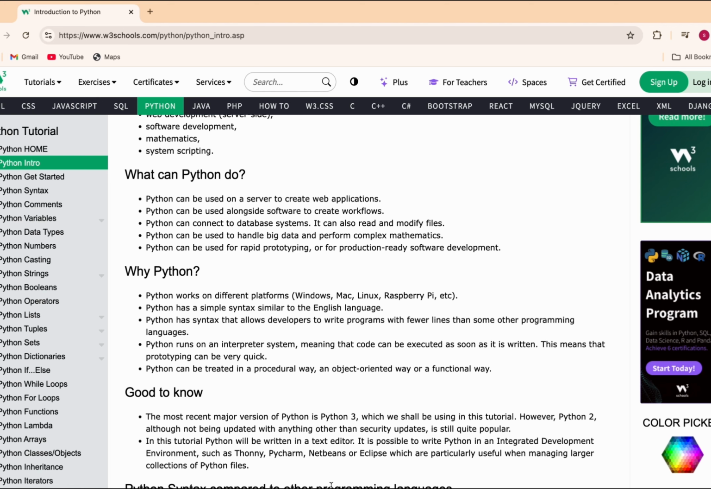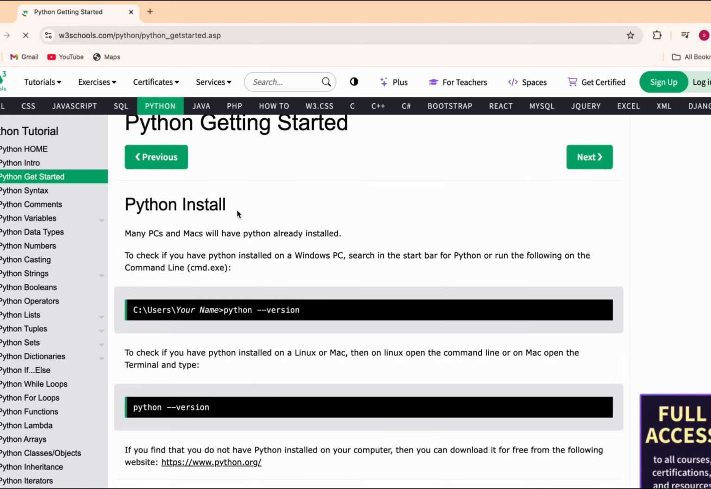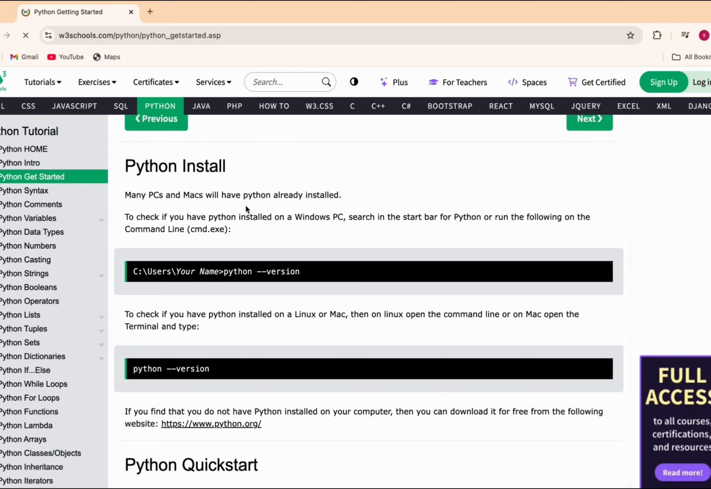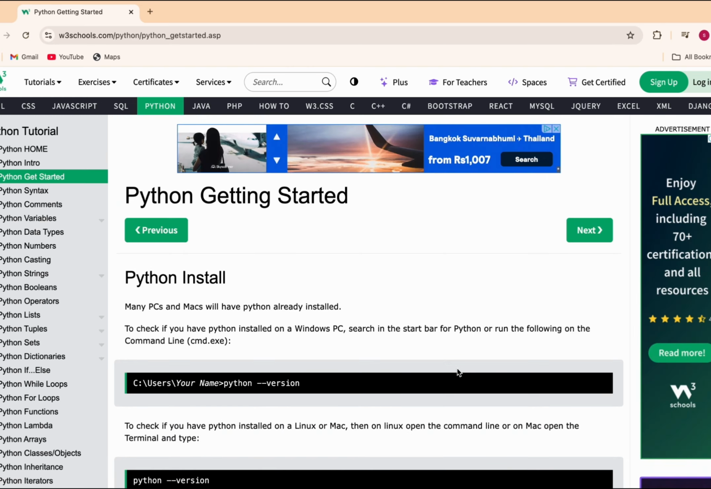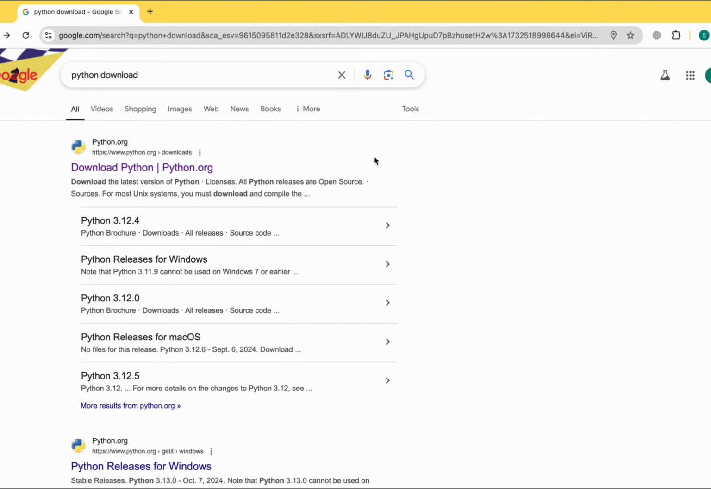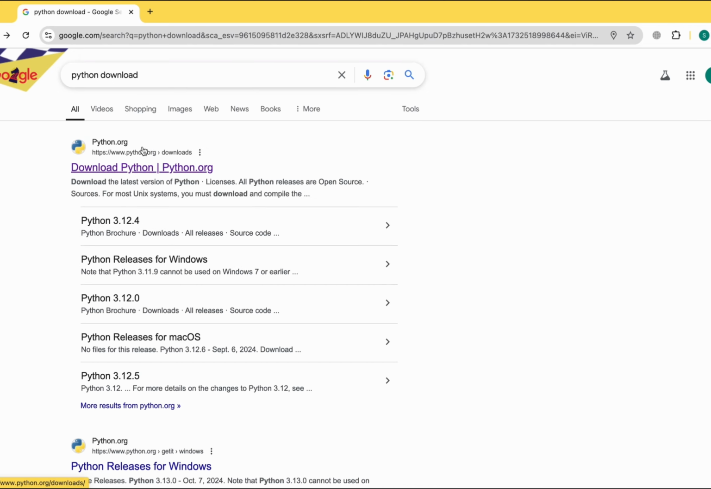Now let's move to the second thing, which is Python getting started. Here it simply tells you how to install Python, but I will show you how to install Python first on your device, whether you are using Windows, Mac or Linux. So let's move, and I will give you a step-by-step version of how to download Python on your system. Here you will go to a website, and I will simply search Python download, and move to the first result, and you can see that this is the official website of Python.